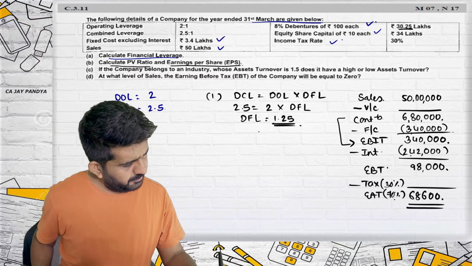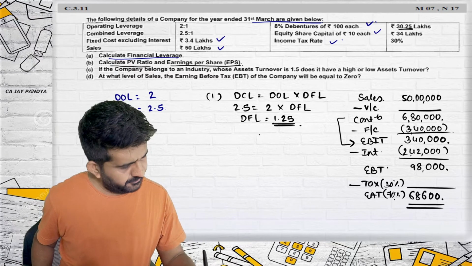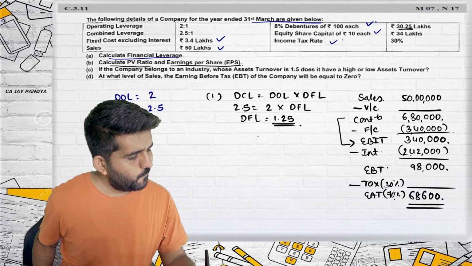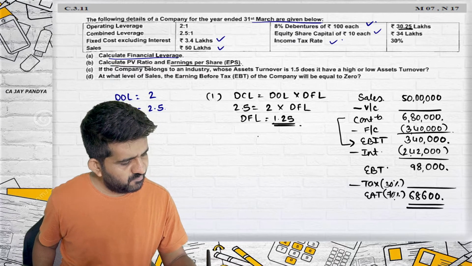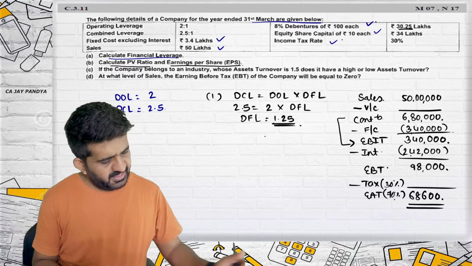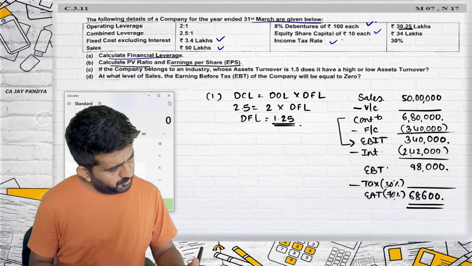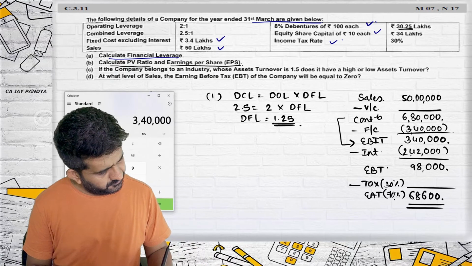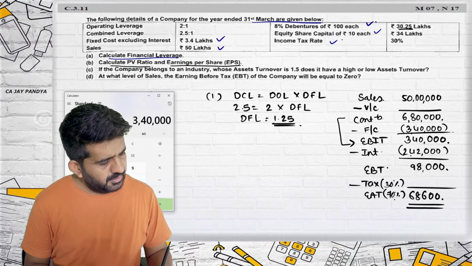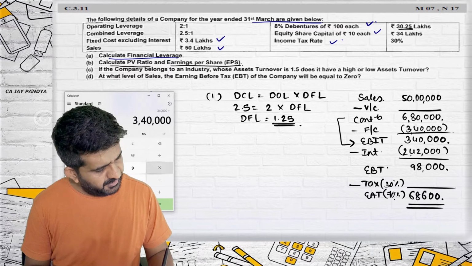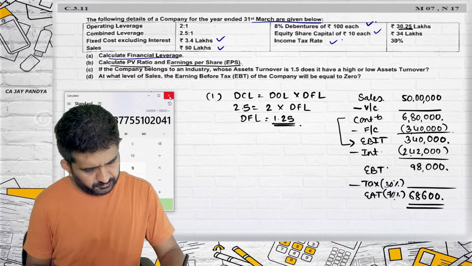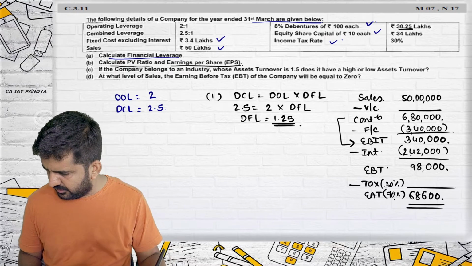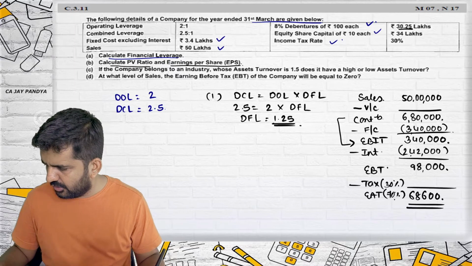They have found it by DFL. It is all right. DOL is 2. DFL, let us verify whether it is coming 1.25 or not. 3,40,000, EBIT upon EBT, divided by 98,000. There is some problem. Let me verify whether they are having the degree of operating leverage answer correct or not.